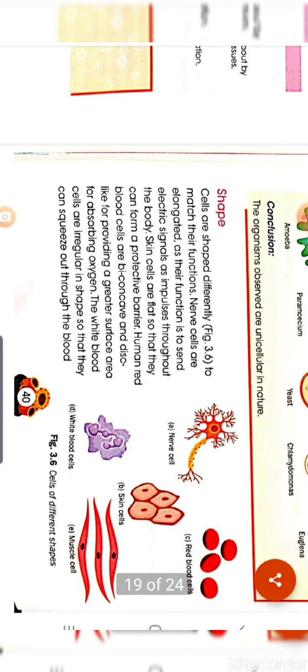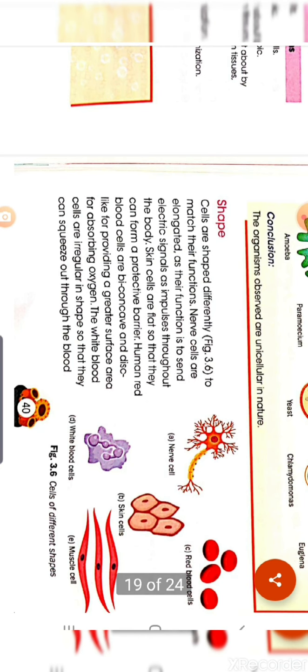They are biconcave, flat, disc-shaped and have a greater surface area to absorb oxygen and transport it. Next is number D, the white blood cell. They are of irregular structure, they don't have a proper shape. And number A is the nerve cell. The nerve cell is long and elongated in structure.